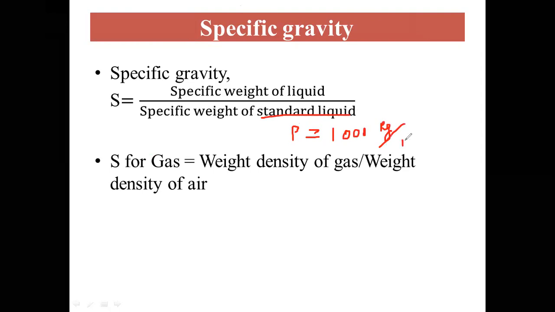The density of any liquid, it may be kerosene or diesel or oil or anything, you have to compare with the standard liquid. Here the standard liquid is water. Specific gravity for gas is the ratio of weight density of gas divided by weight density of air. Here the standard fluid is air, and the density of air at standard pressure and temperature will be 1.76 kilogram per meter cube.